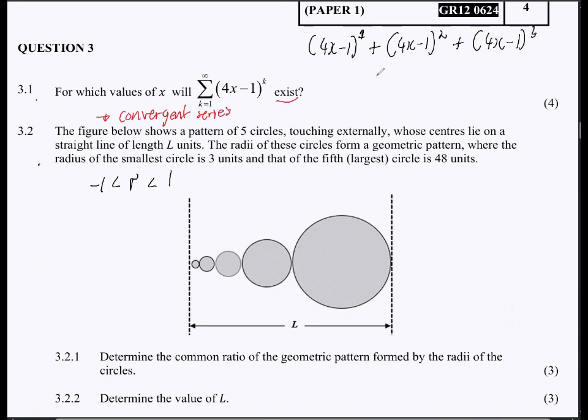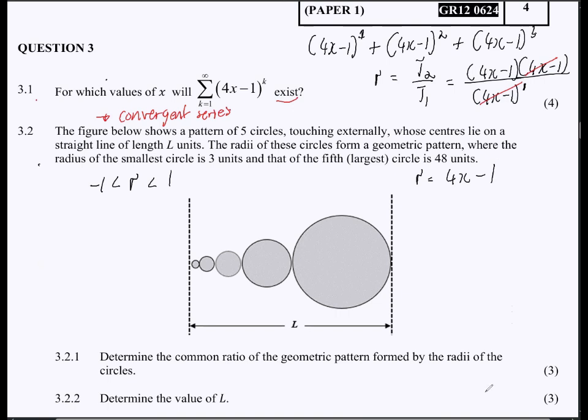So first, let's get the value of r. We know that to find r, the common ratio, is T2 divided by T1. So we take T2, 4x minus 1 squared, over 4x minus 1 to the exponent of 1. Obviously this one will cancel out with that. The square here means that we have to expand this twice, so that's 4x minus 1 times 4x minus 1. Then obviously we have a cancellation of this and that, and we are only left with our r being 4x minus 1, right? But then we are not done.